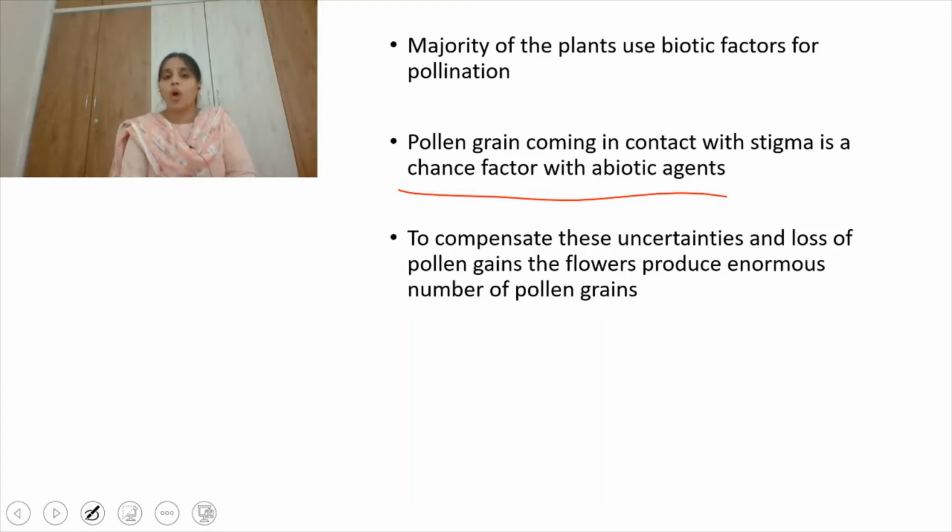That means that is lost to the plant. So to compensate these uncertainties and loss of pollen grains, generally the flowers produce innumerable number of pollen grains in order to increase the chance of pollination.